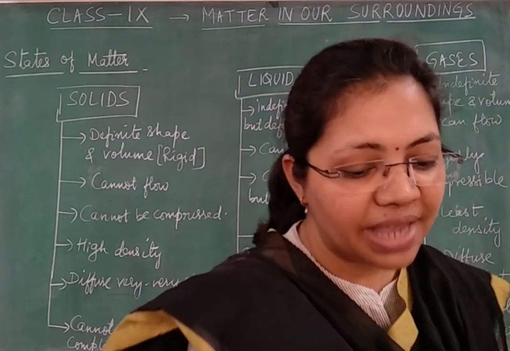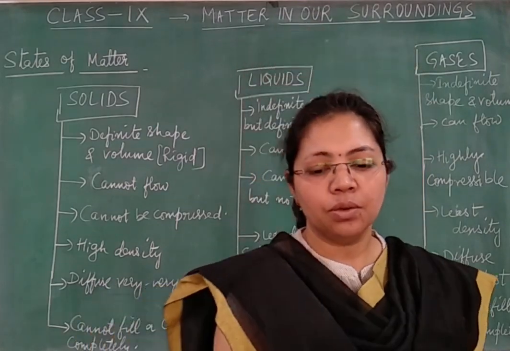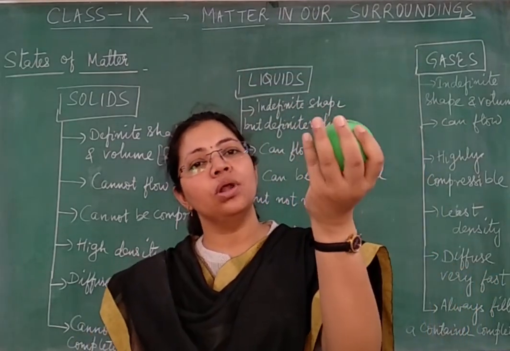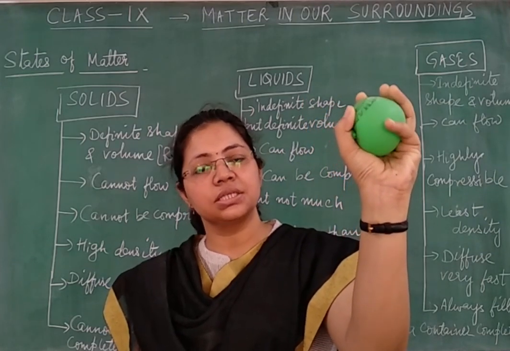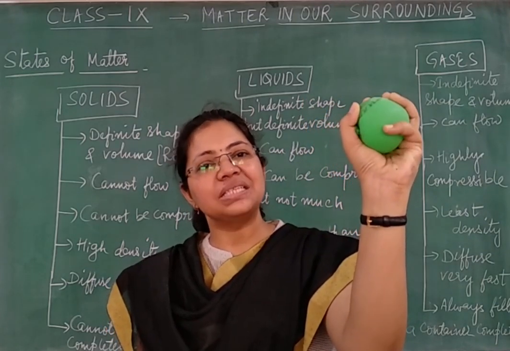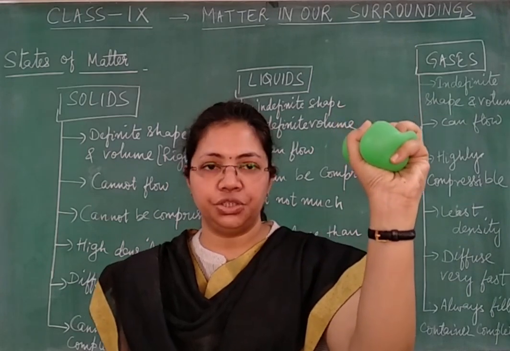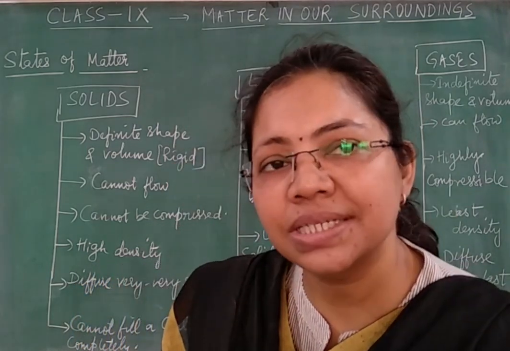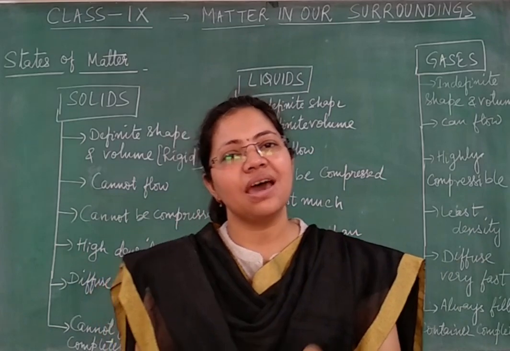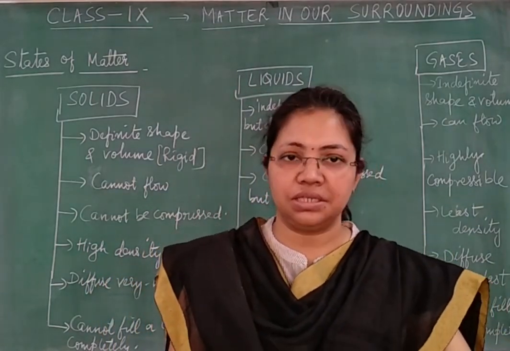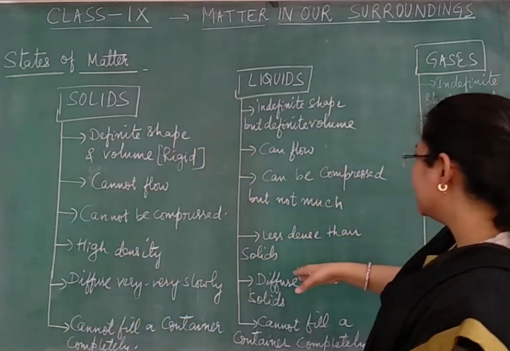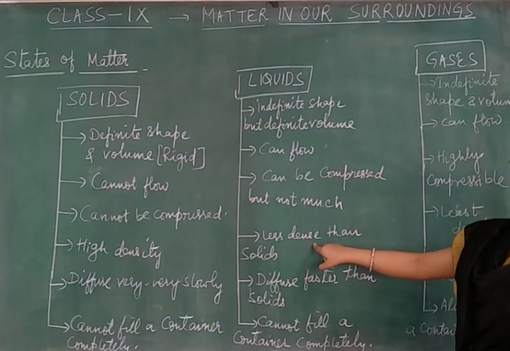As in the previous activity we compared the compressibility, one more time, the same balloon I am holding, it is carrying water. If I put pressure, yes, I am able to compress it but not much. So liquids can be compressed but they are less compressible in comparison to gases. Okay. The next one is density.